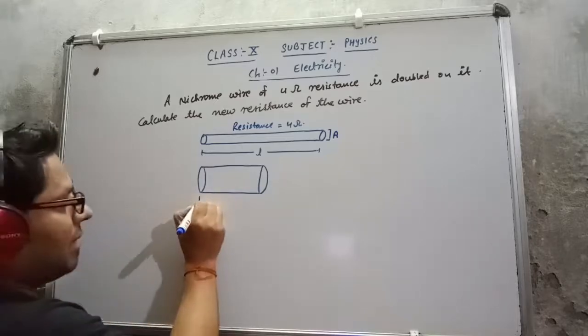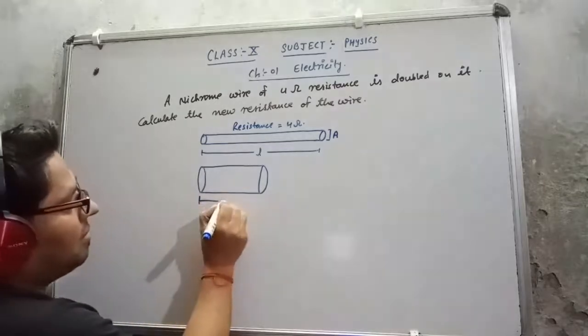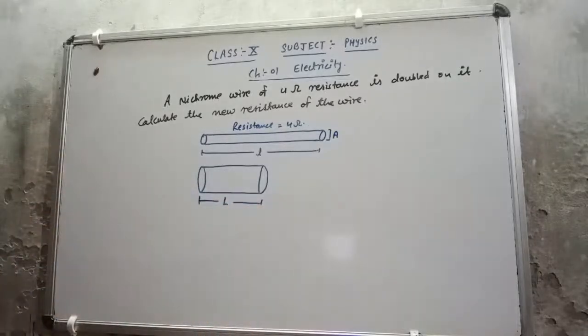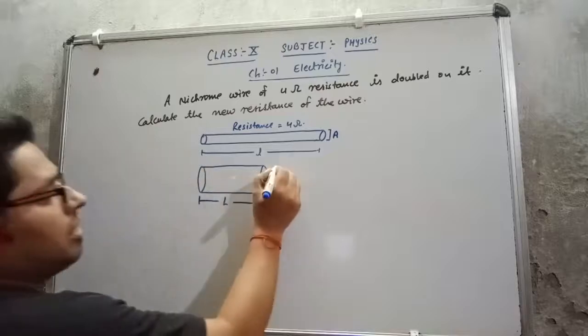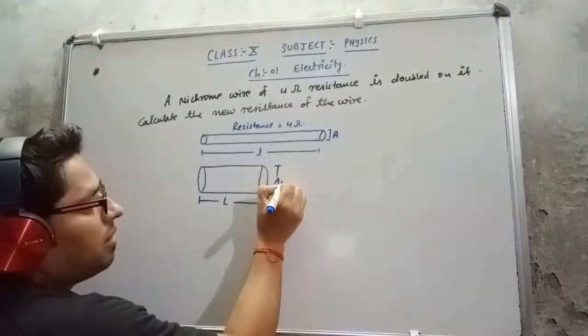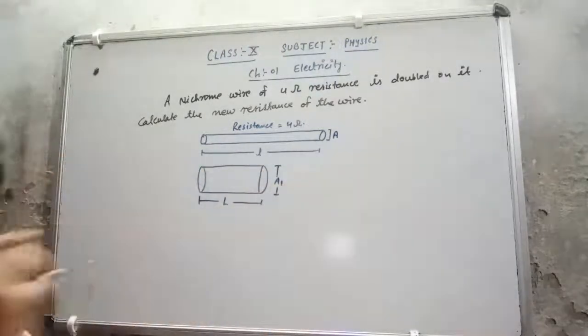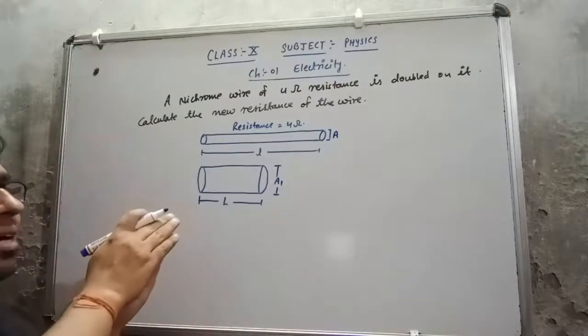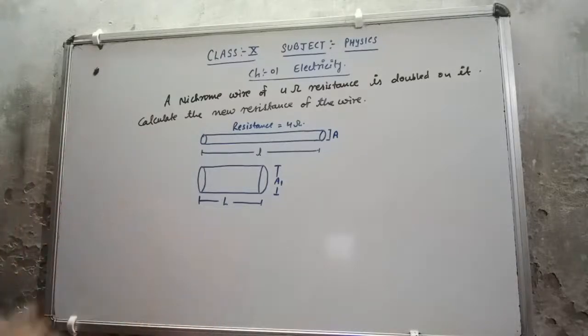I suppose that the length is capital L and the area of cross section is A1. Just now I have shown you that as I'm going to double it, the length is going to be just half.